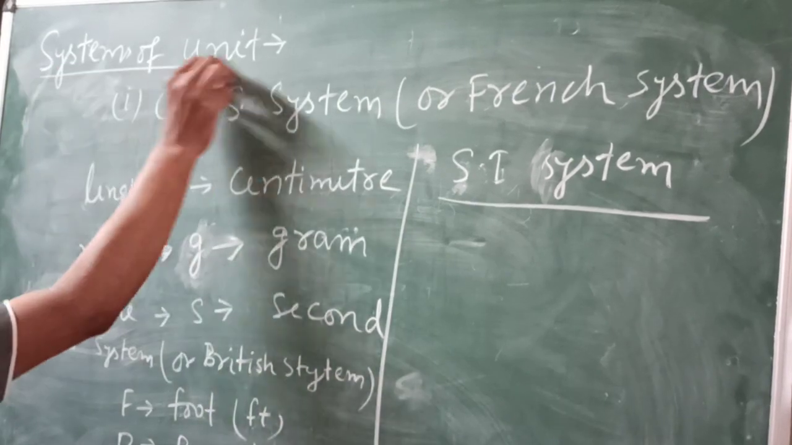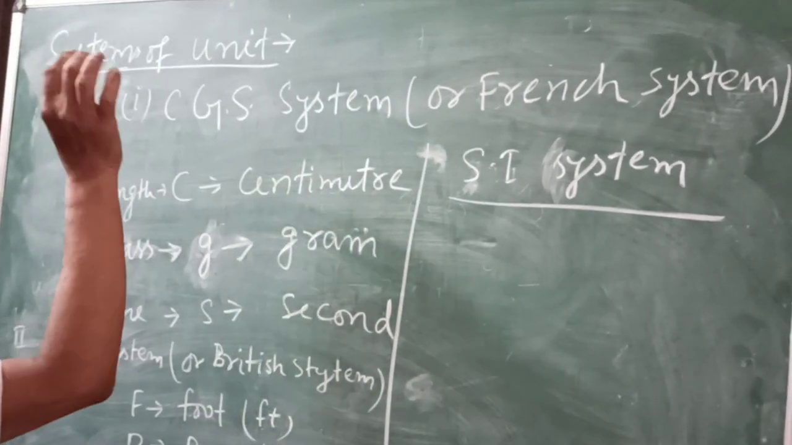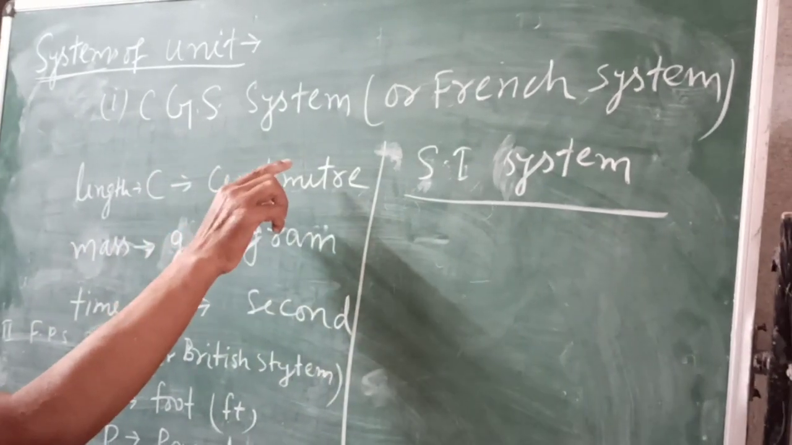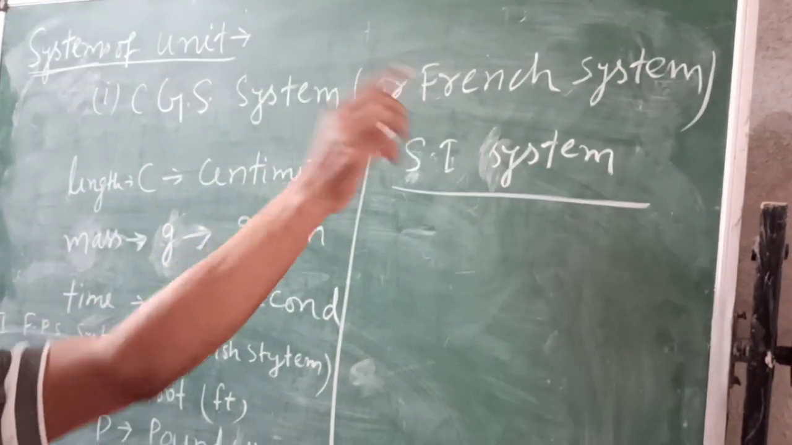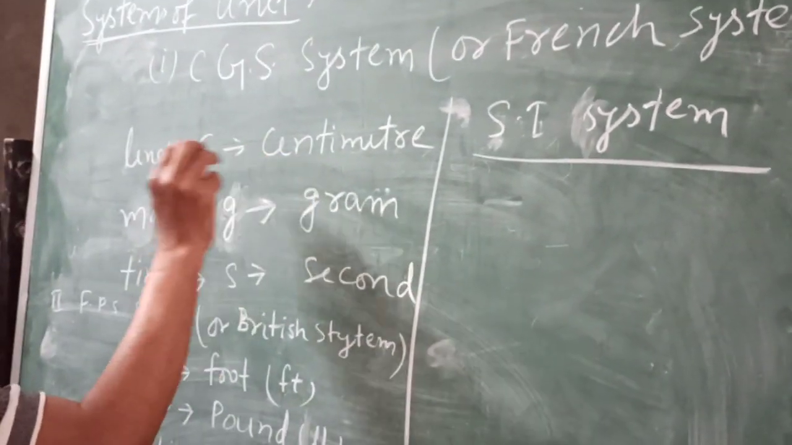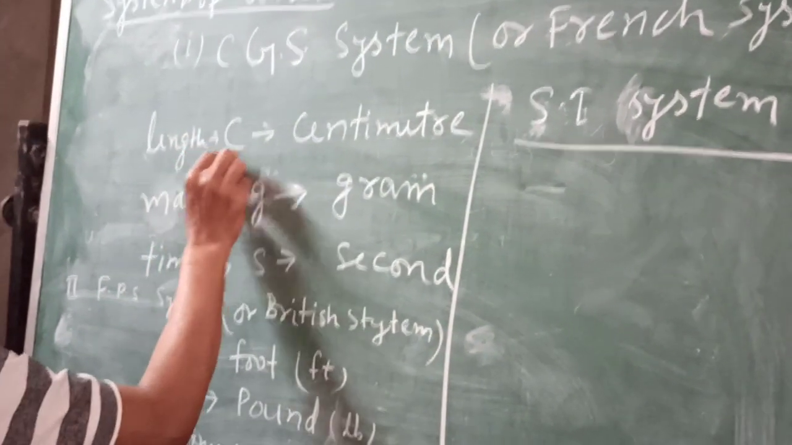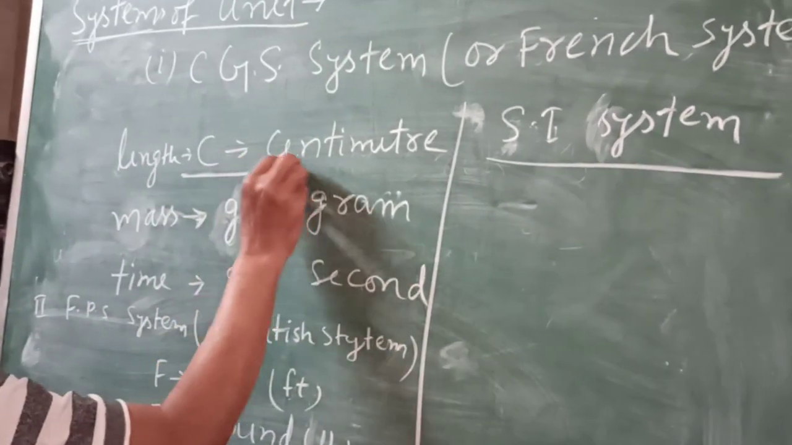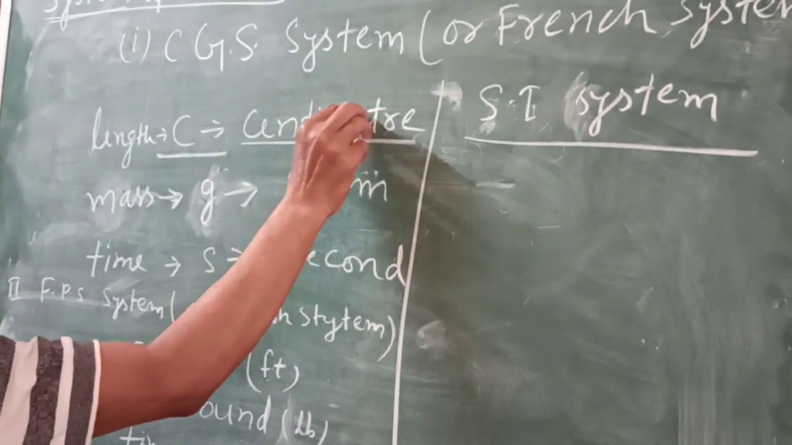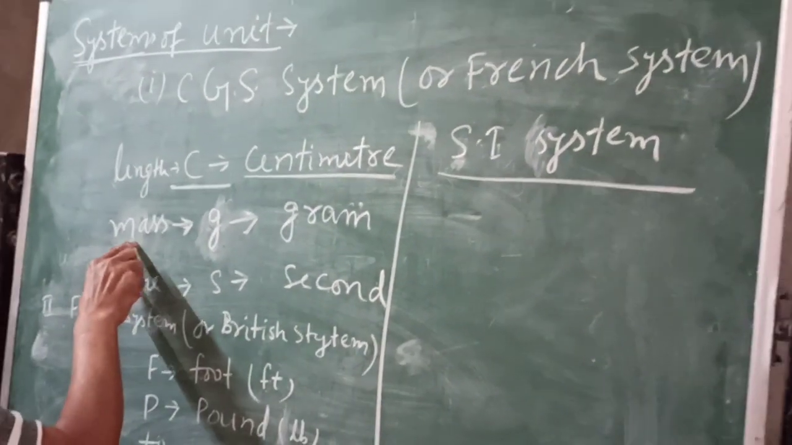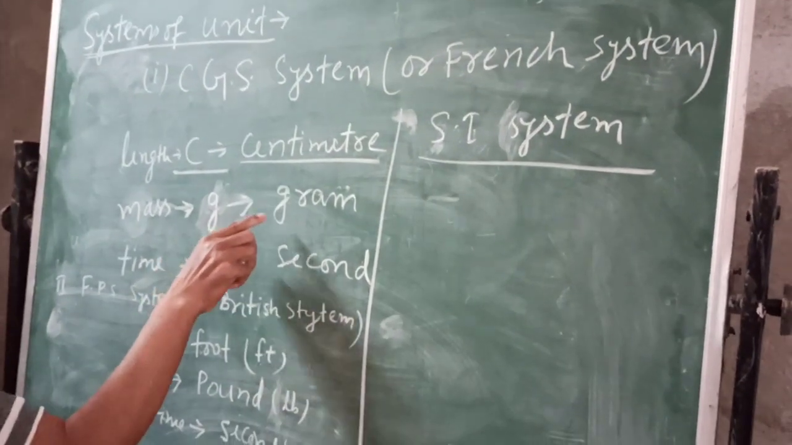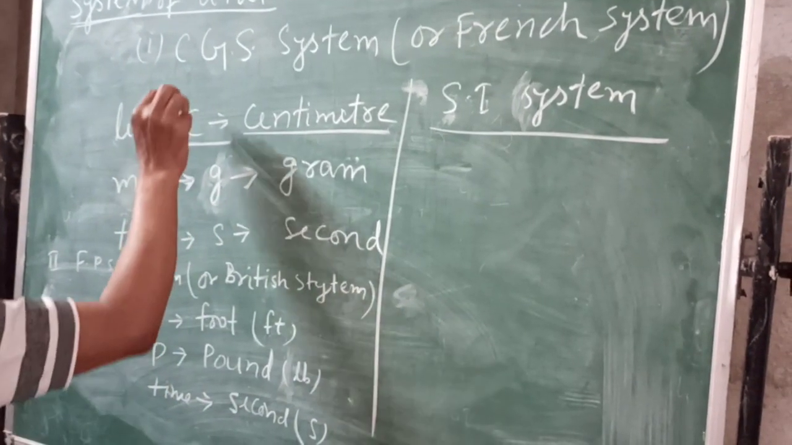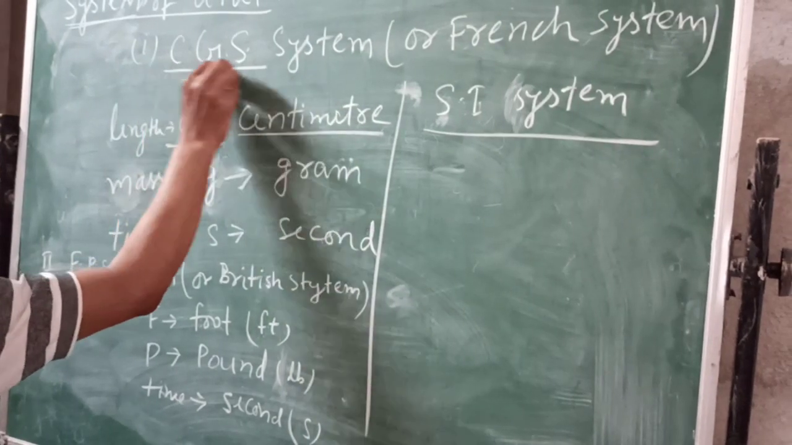Systems of unit. First, CGS system or French system. In the CGS system, length is measured in centimeter, mass is measured in gram, and time is measured in second. It is known as CGS, the full form of the CGS system.